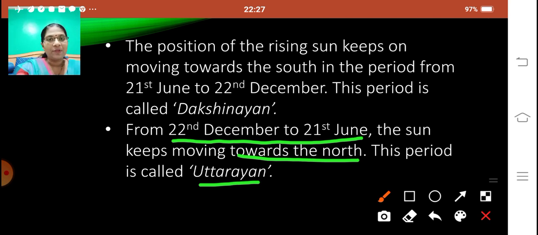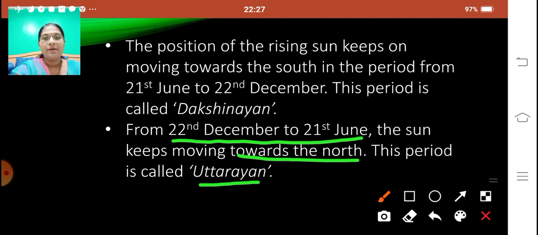We know Purva is east, Paschim is west, Uttar is north, and Dakshin is south. So when it is moving towards the south, it is Dakshinayan, and when it is moving towards the north, it is Uttarayan.